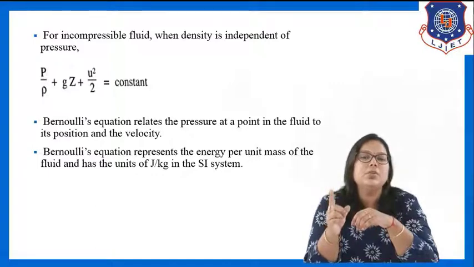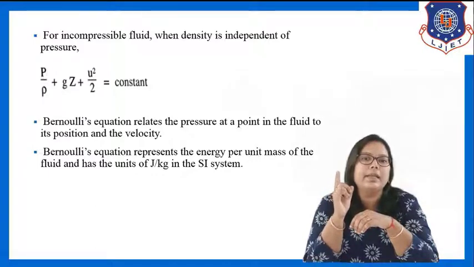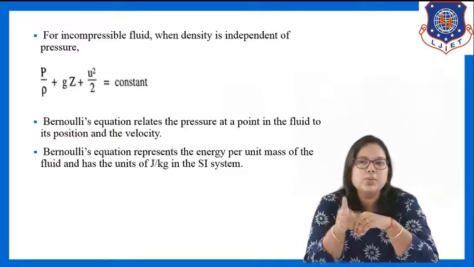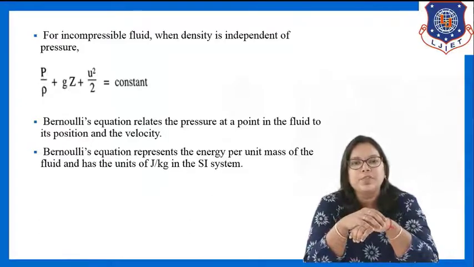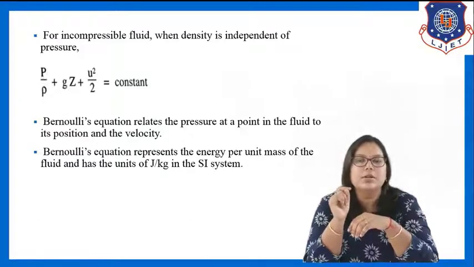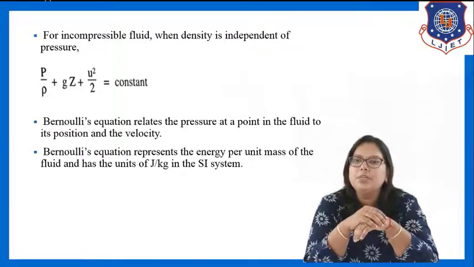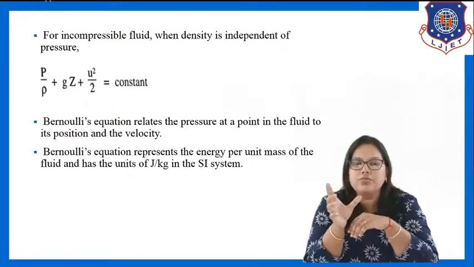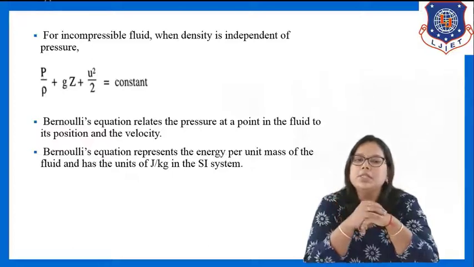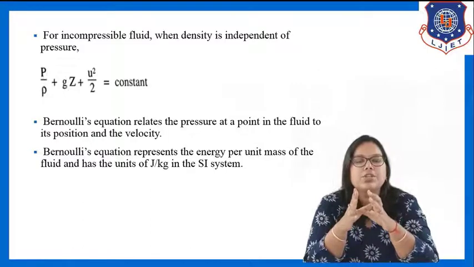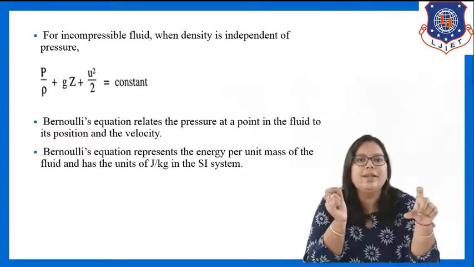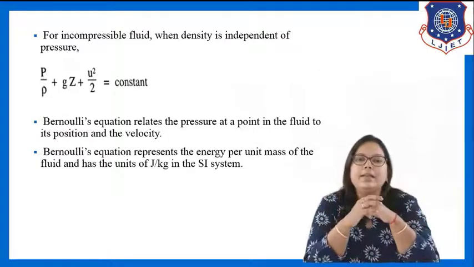And this Bernoulli's equation relates pressure at any point in the fluid to its position and velocity. You can see in the equation, the first term is the pressure term, the second term is the potential term, or I can say the position of the fluid, and the third term is the velocity term.